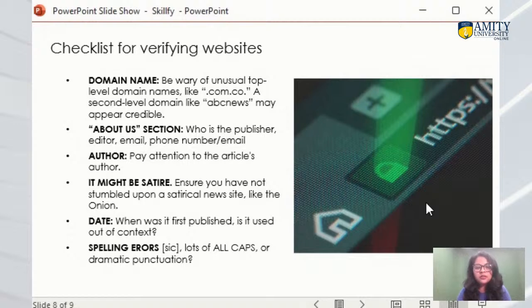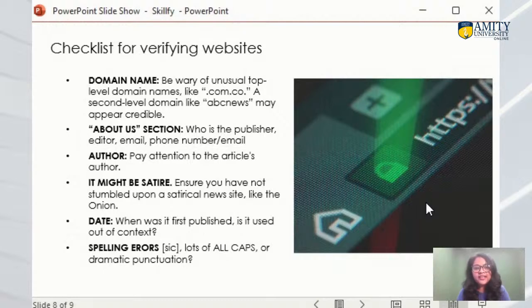A lot of the information could be in all caps, or they are using dramatic punctuation, there are emojis. So if you are reading a serious text which includes such things as dramatic punctuation or grammatical errors or emojis, always remember that professional people or authentic people don't make such mistakes. So you can doubt such information.